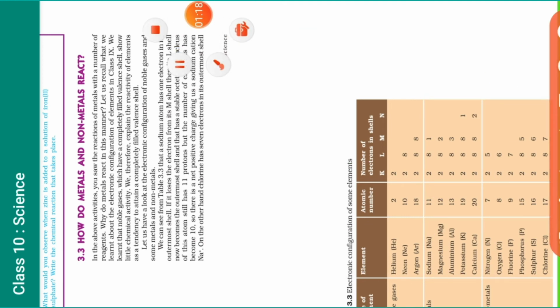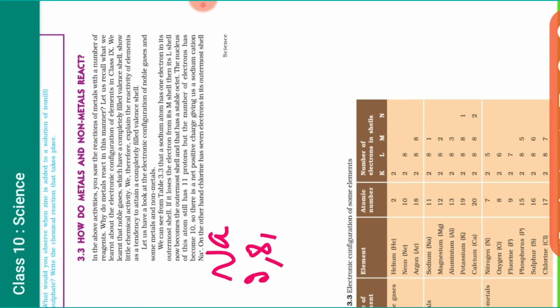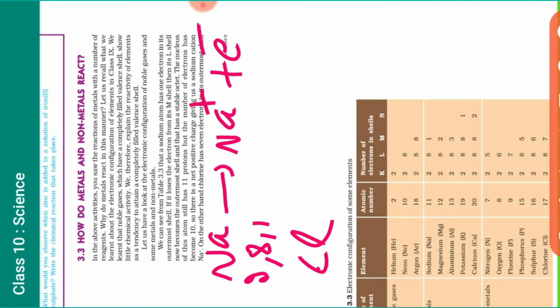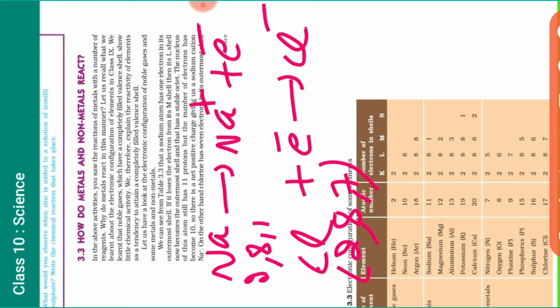Let it be this, sodium. Sodium configuration is 2, 8, 1. So how can it become stable? By losing its one electron, it can become stable. Same way, you see the chlorine. Chlorine configuration is 2, 8, 7. So how can it become stable? It can become stable by gaining one electron.